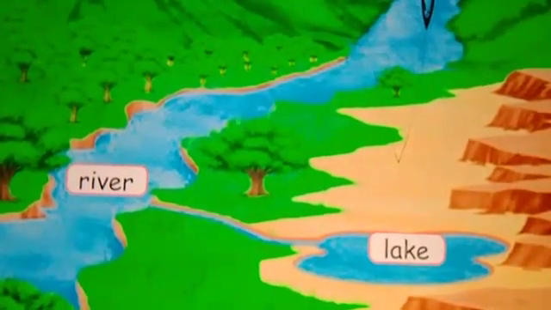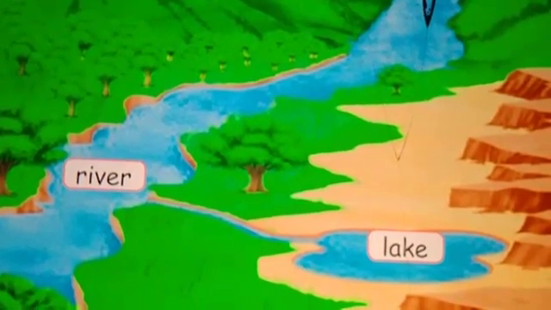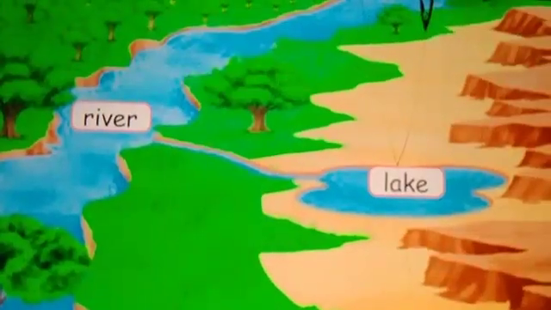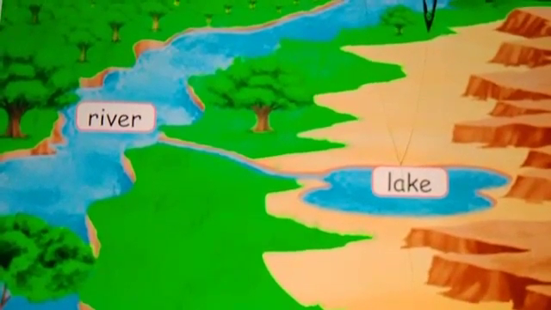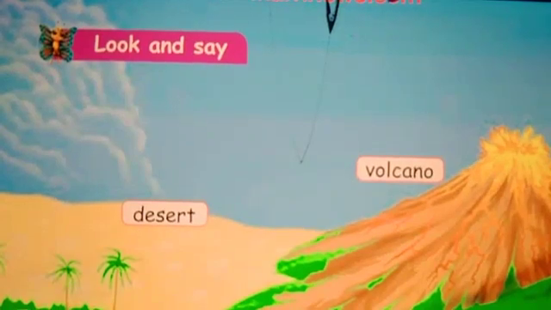What is the next one? River. Say the spelling of river. R-I-V-E-R. River. What is the last one? Lake. Say the spelling of lake. L-A-K-E. Lake.